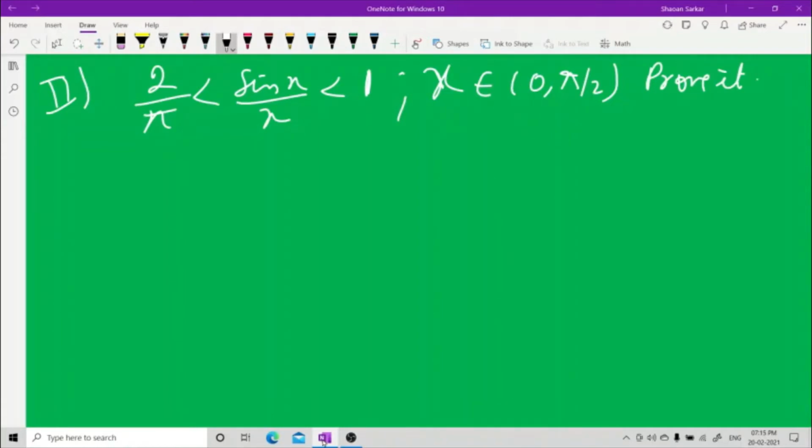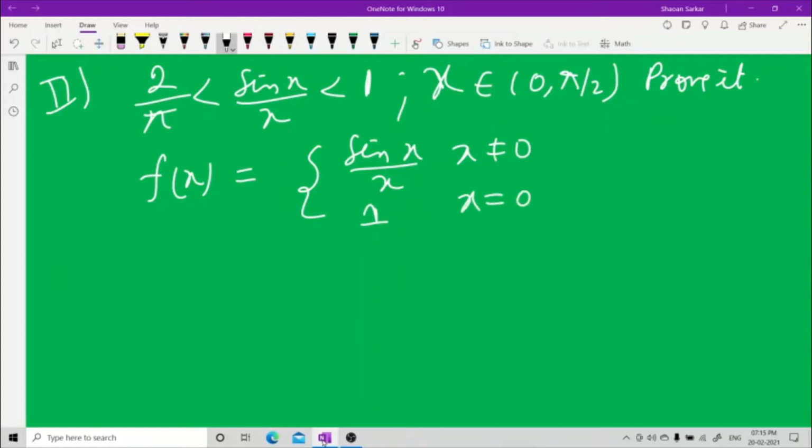The easier method is you first define f(x). Define f(x) as sine x upon x for x not equal to 0 and 1 for x equal to 0. This is a known, very common example.